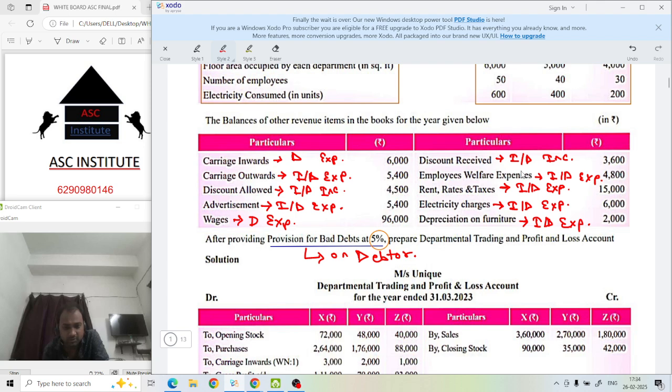Now see what the question is asking from us. Prepare departmental trading and profit and loss account.